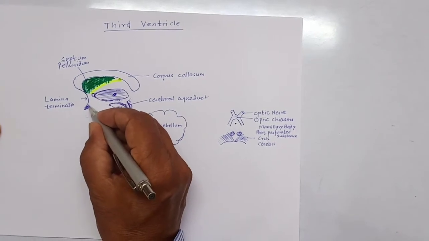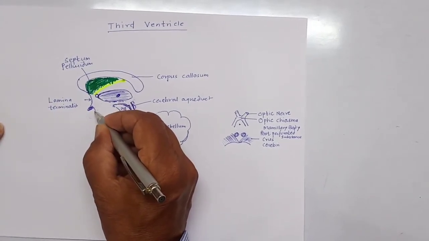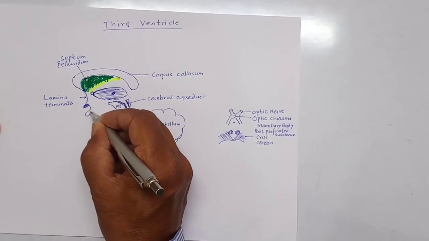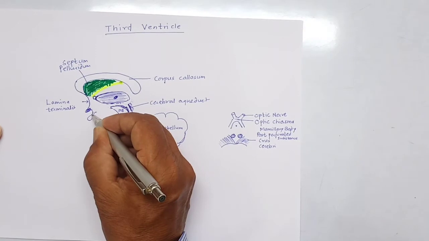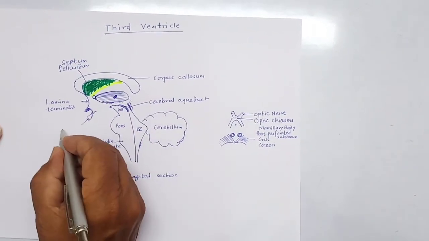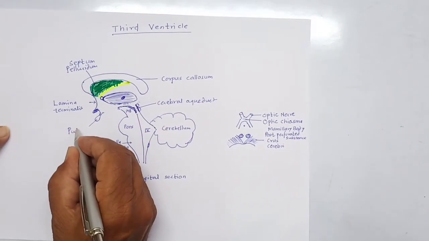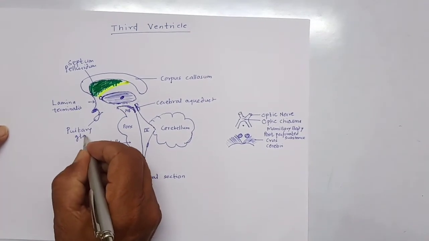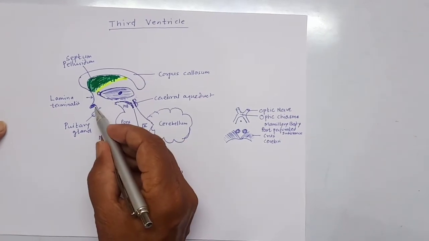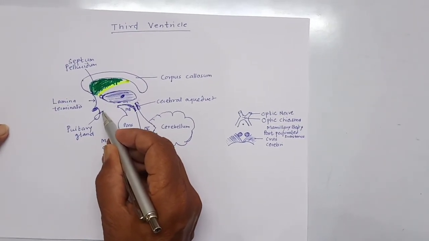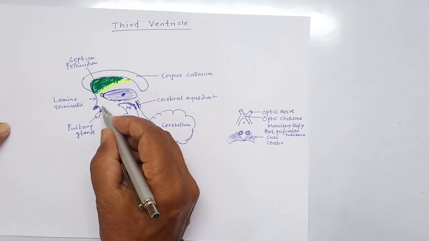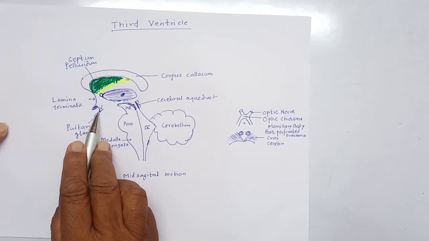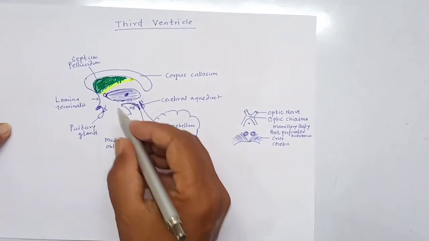Beginning from the optic chiasma, we can see the stalk or infundibulum of the pituitary gland. This is the pituitary gland, or hypophysis cerebri. It is suspended by the infundibulum, and the cavity of the third ventricle extends into the stalk of the pituitary gland.